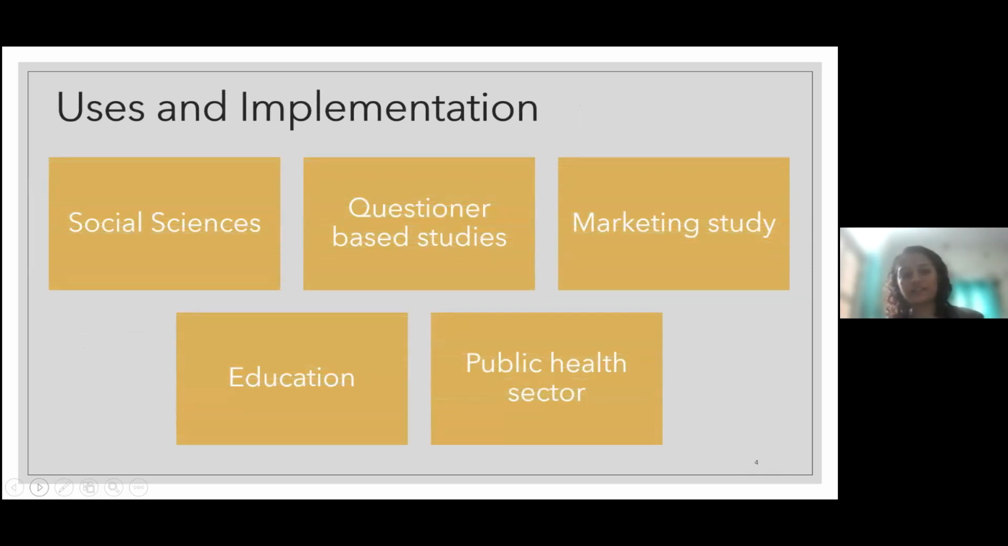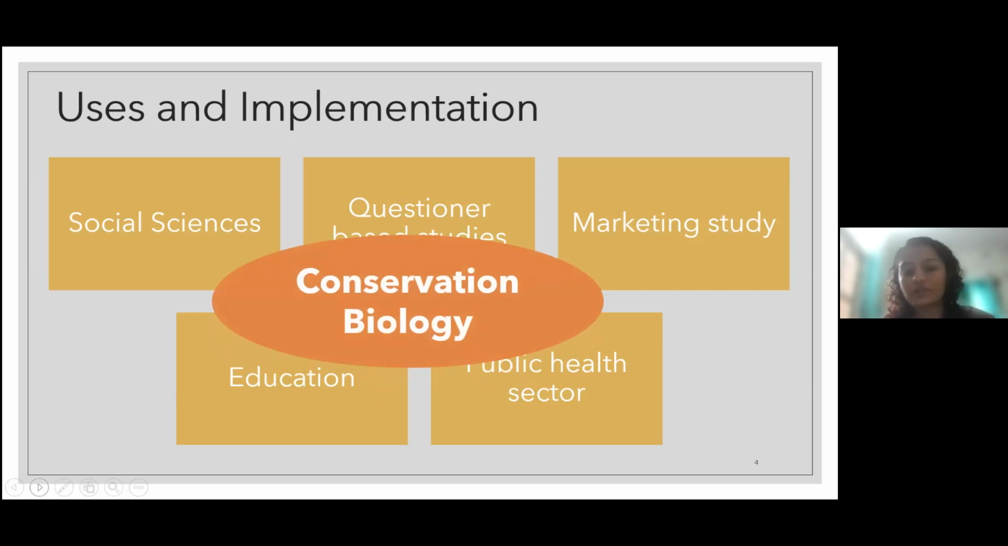So now let's look at uses. Where can we use the Q method? It is widely used in a wide variety of fields, like social sciences, questionnaire based studies, marketing studies, education, and the healthcare sector, and there are many more. These are a few examples of fields where you can use Q method. Also, it is used in conservation biology. How we can use it in conservation biology, we will look at further with some examples of existing studies. Let's look at implementation now, how we can implement the study.